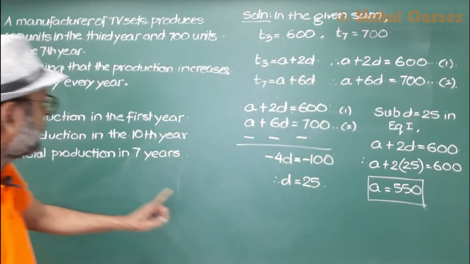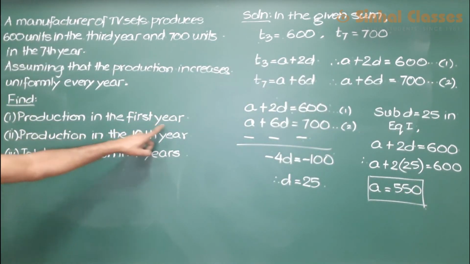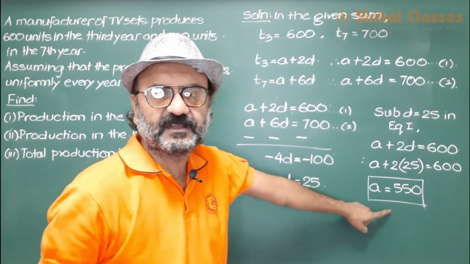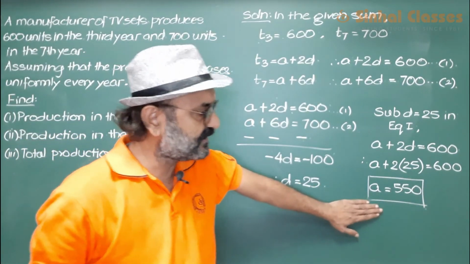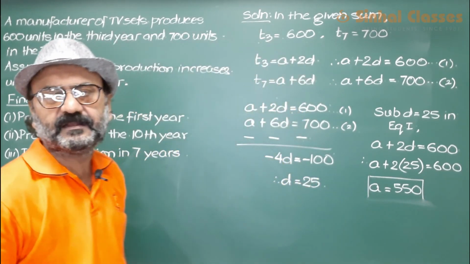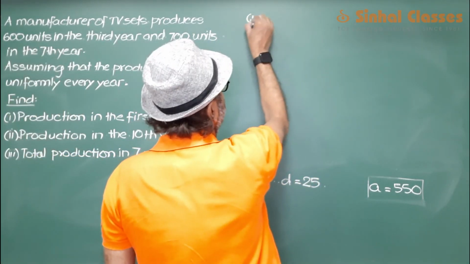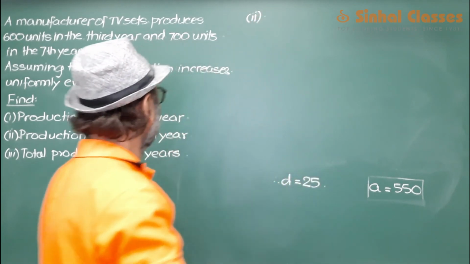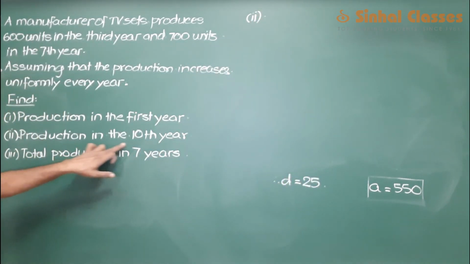Now the first question was production in the first year. A was the production in the first year. A stands for the production in the first year. So the production in the first year is 550. This is our answer. Now for the second question, second part, the second sub question, production in the 10th year.